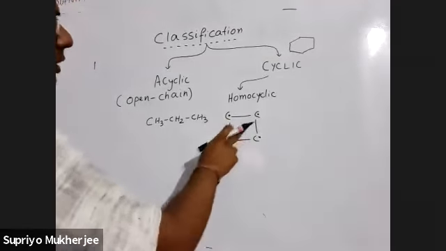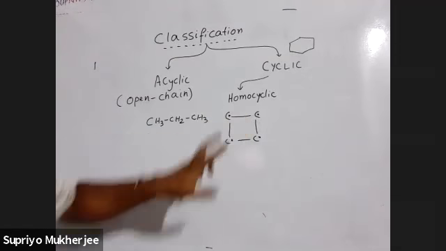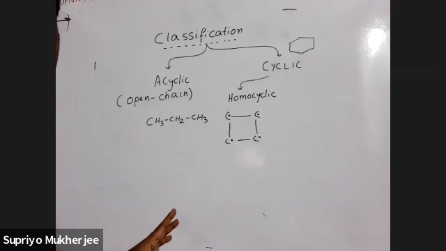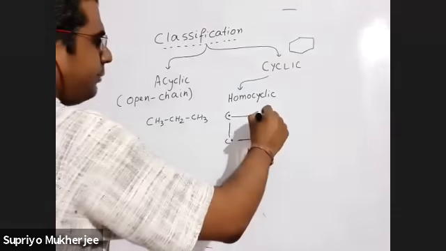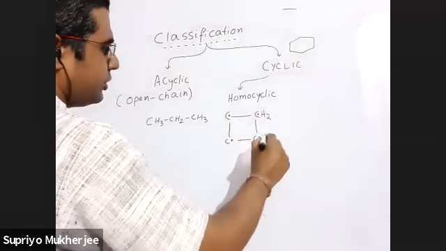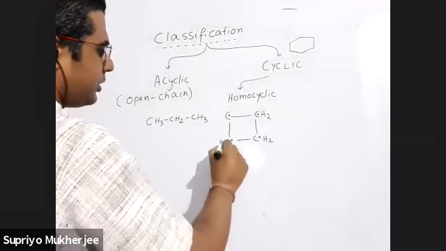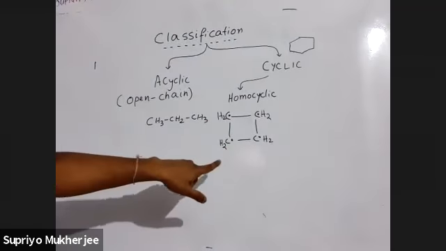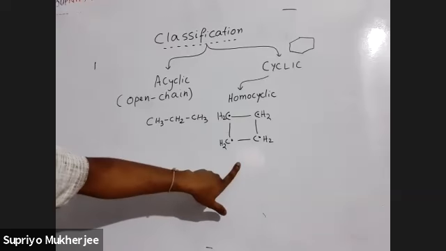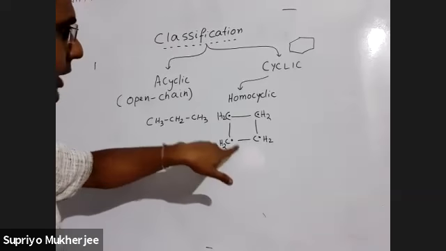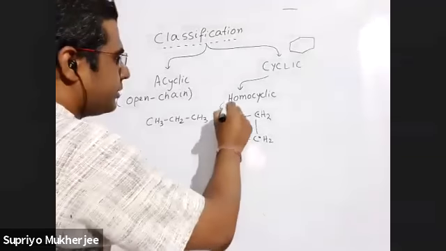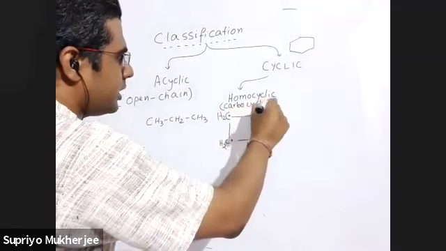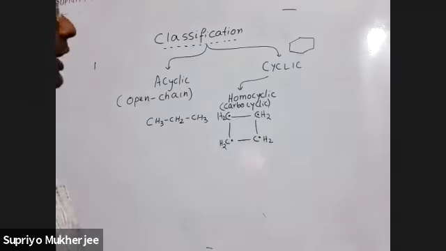So you can see over here, carbon has 2 hands satisfied, that is, 2 valencies are satisfied. So another 2 valencies need to be covered up. So I'll put here H2, H2, H2, H2. This is nothing but cyclobutane. Now this type of compound is also called carbocyclic compounds.